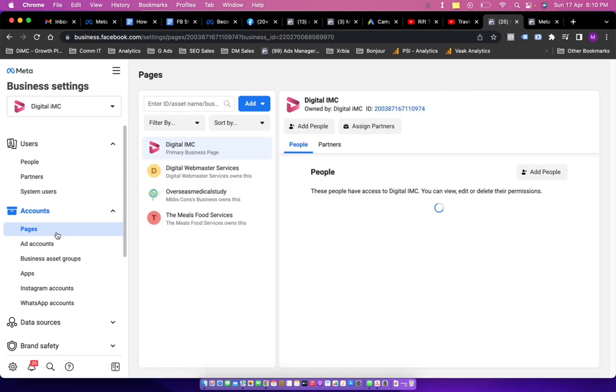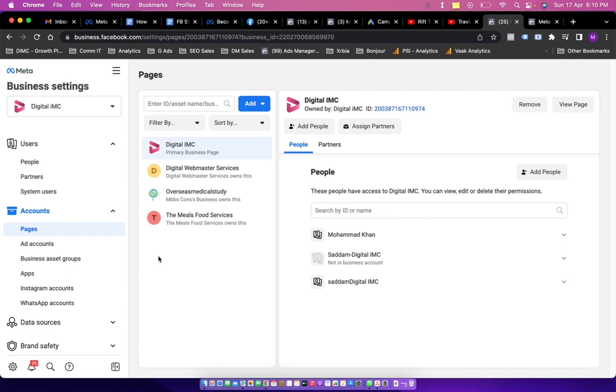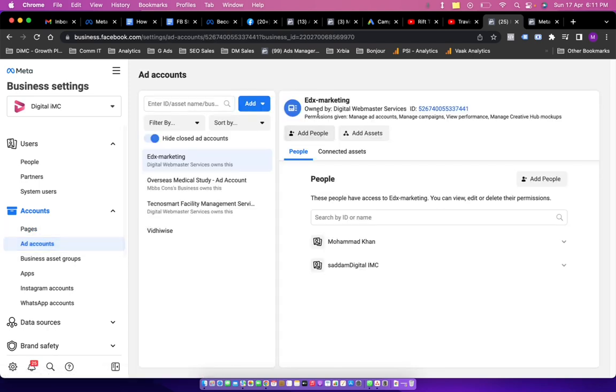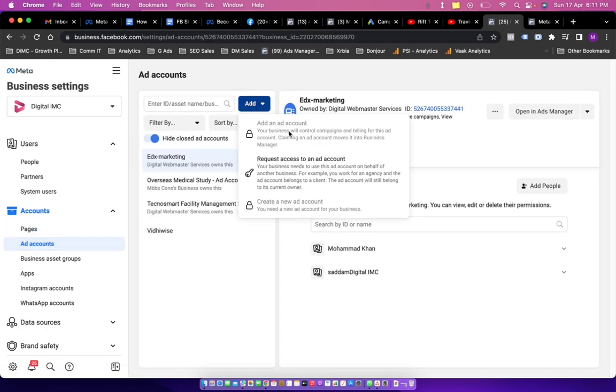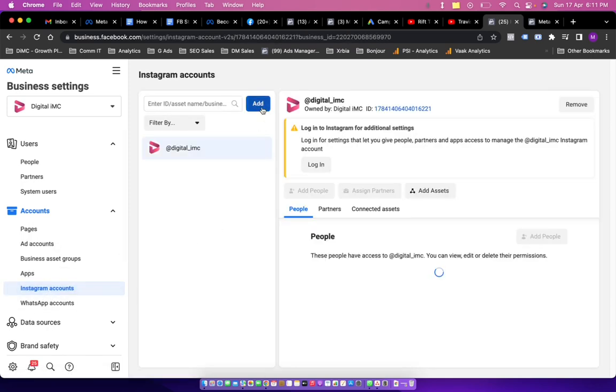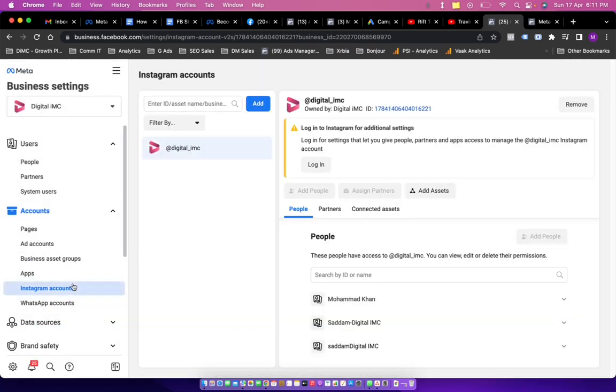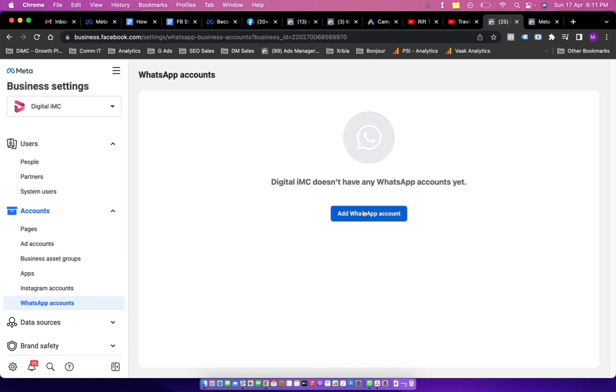And this is first and foremost that you need to either create a new page or add an existing page into this business manager account. After creating the page, you can add an ad account by clicking over here and then again create a new ad account. Then you go into Instagram account and you link your existing Instagram account with this business manager. You go to WhatsApp and then maybe you also link your WhatsApp account over here.